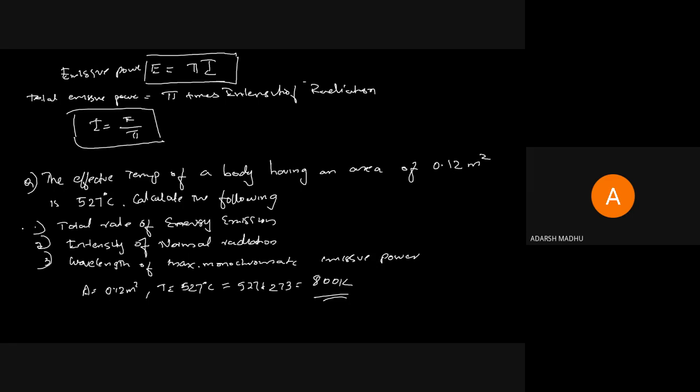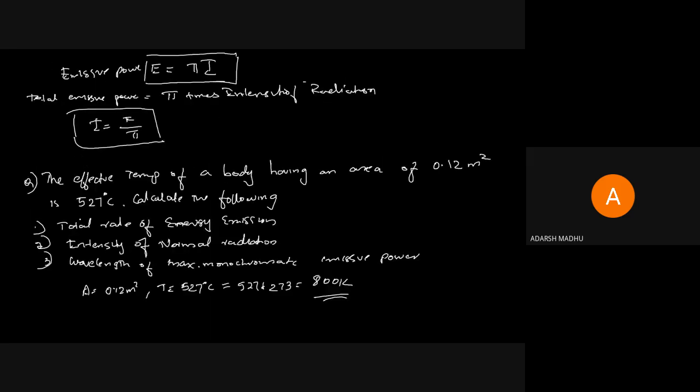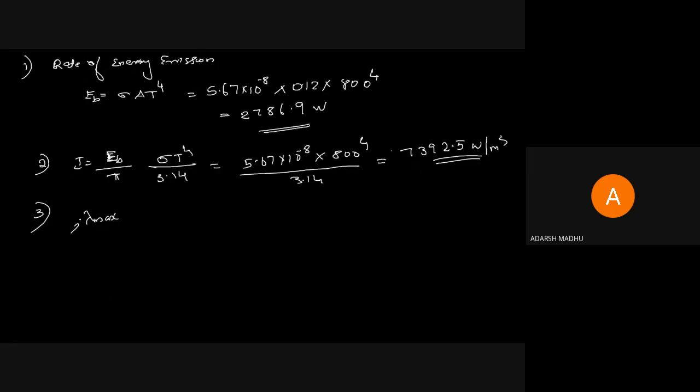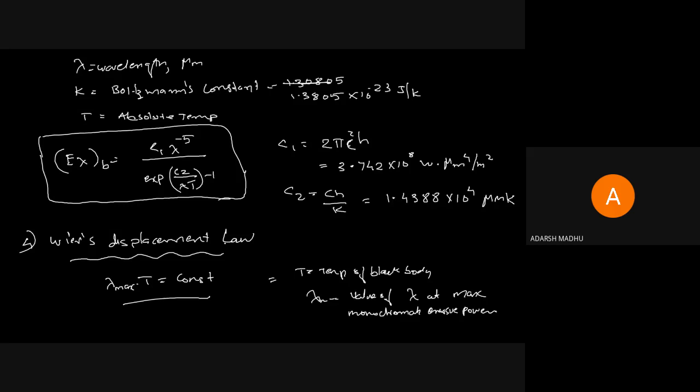Wavelength of maximum monochromatic emissivity. So what is the wavelength for maximum monochromatic emissive power? That is lambda max. You want to find the value of lambda max. According to Wien's displacement law, we know that lambda max into T equals a constant.